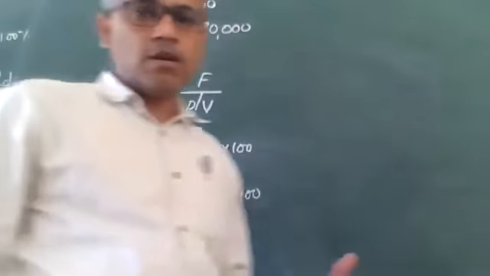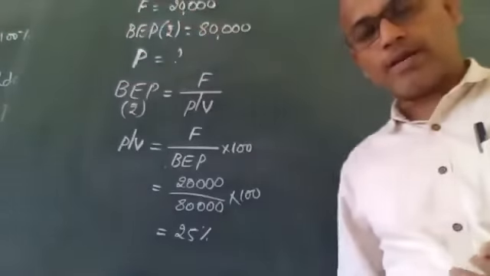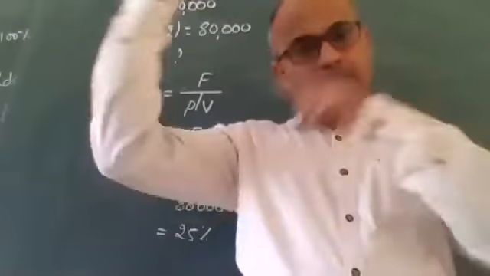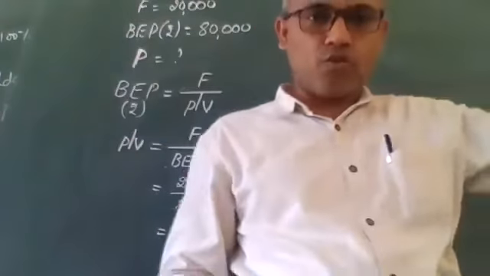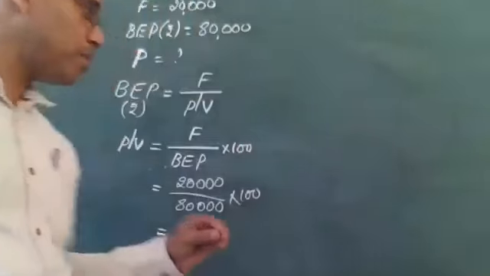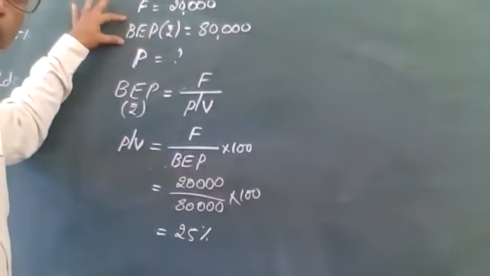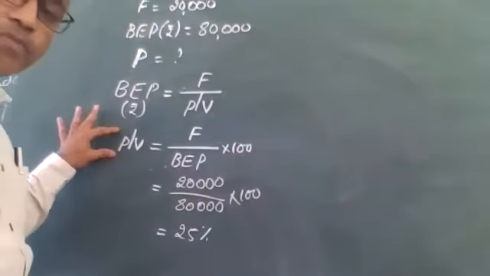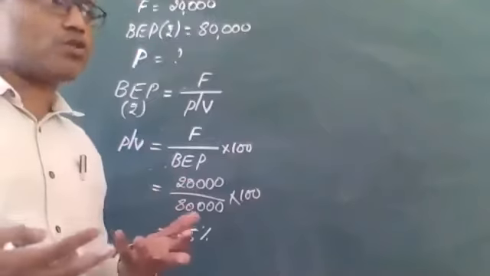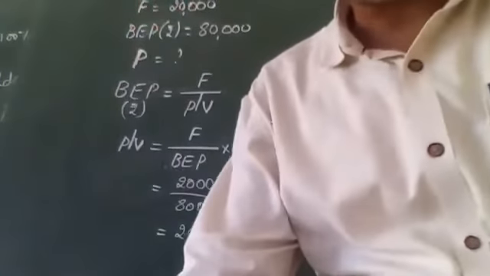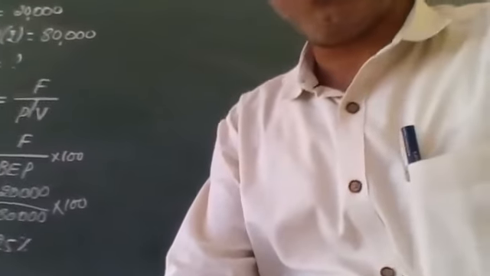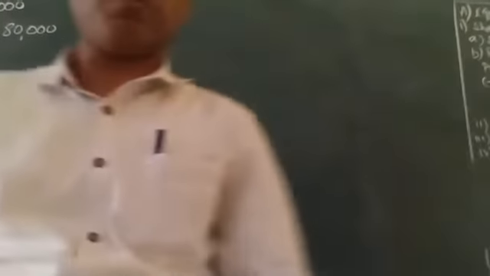In one room you get a key which opens the second room. In the second room, when you open, you get another key which opens the third room. Something like this. Here BEP has helped you find the PV ratio, and now it's time for PV ratio to help us. So try to think and tell me, in PV ratio, can we find out profit? Do you have any formula in PV ratio which gives us a profit?